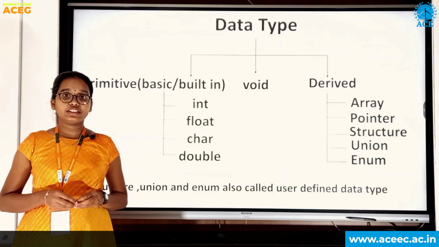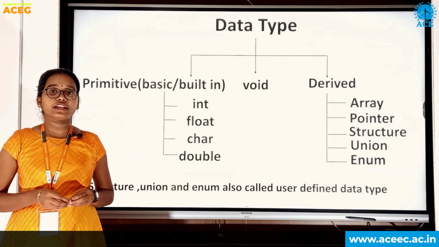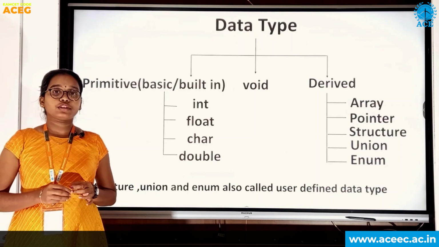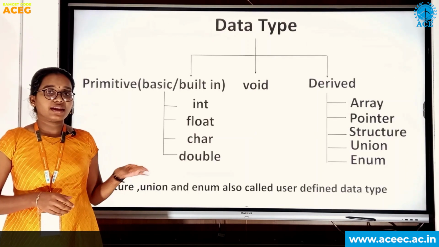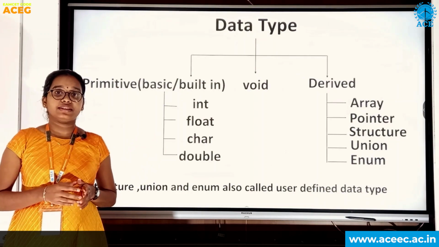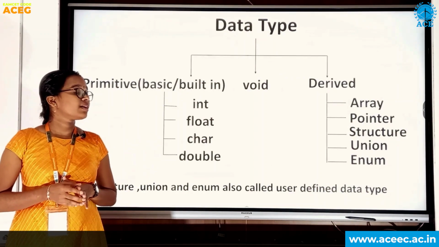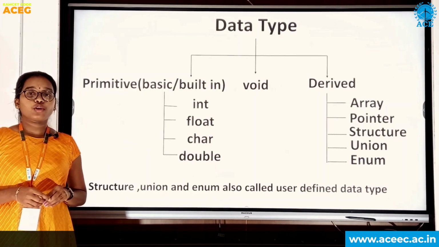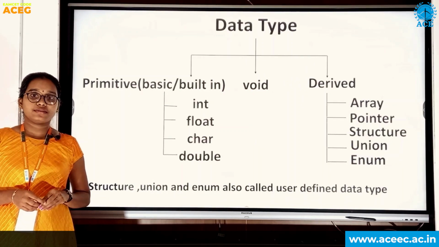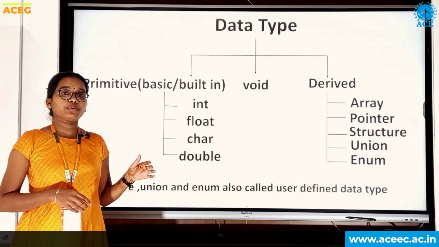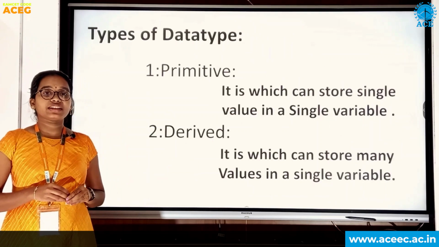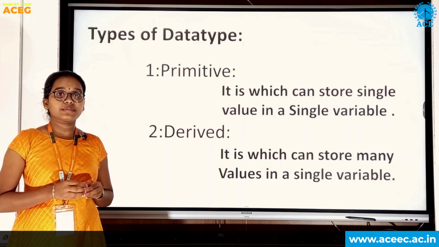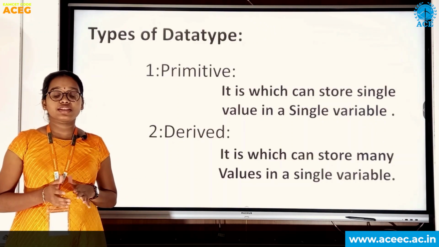Data types are classified into three types: primitive data type, void data type and derived data type. This primitive data type contains int, float, char and double, and void is nothing but itself it says empty. Derived also contains some data types: array, pointer, structure, enum and union. Structure, union, enum are also known as user defined data types. Now let me tell you about what is primitive and what is derived data type. Primitive data type is nothing but which stores a single value in a single variable, and derived data type is nothing but which stores multiple values in a single variable.